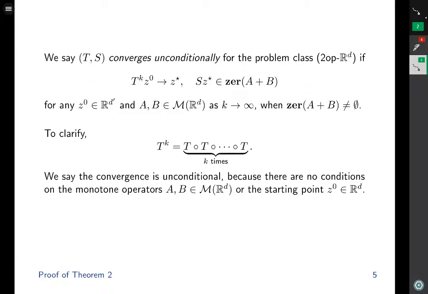To clarify, T to the power K is T composed K times with the operators A and B fixed. We say the convergence is unconditional because there are no conditions on the monotone operators A and B or the starting point Z0. However, we are assuming that a solution exists.